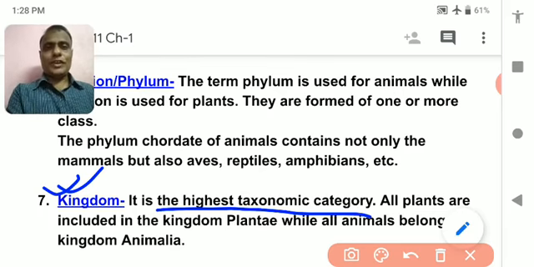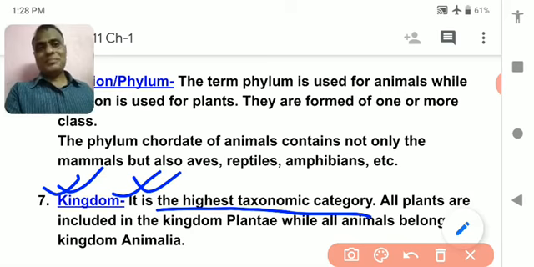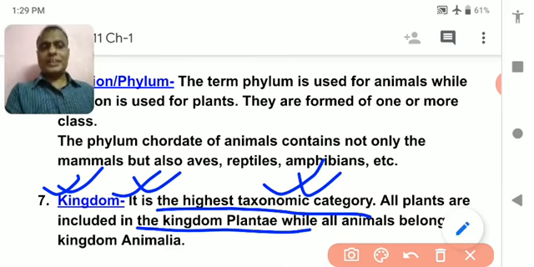If I talk about animals, all animals have been grouped under the kingdom Animalia. All plants have been grouped under the kingdom Plantae. So there are 5 main kingdoms that need to be studied. All plants are included in the kingdom Plantae. All animals belong to kingdom Animalia.